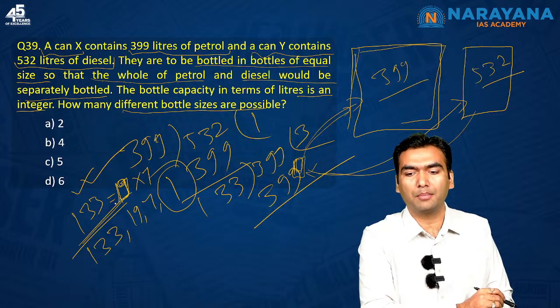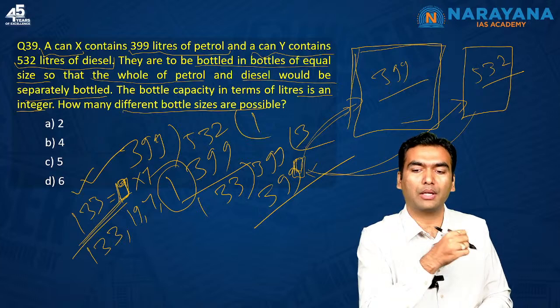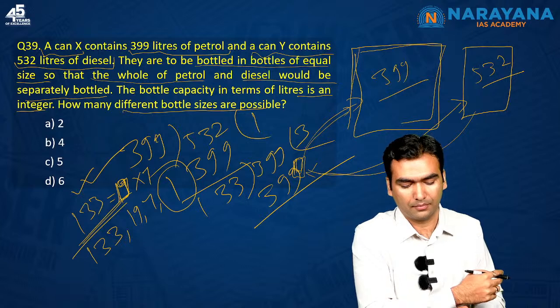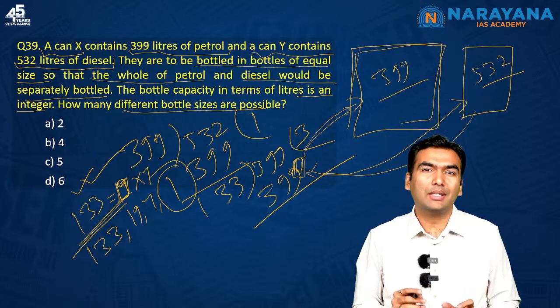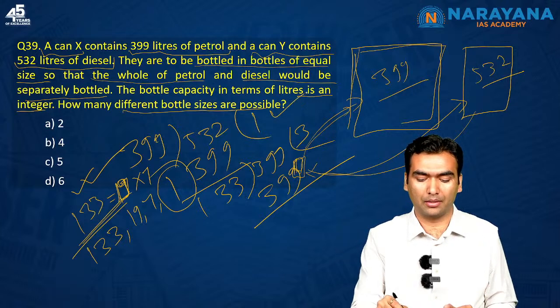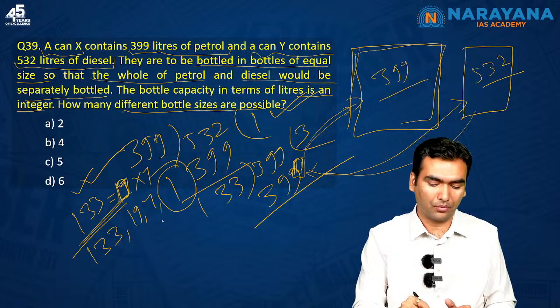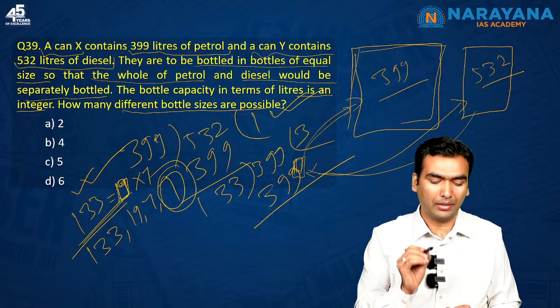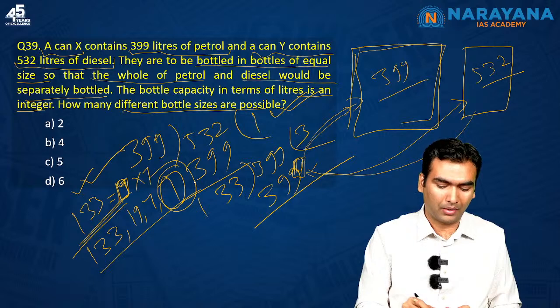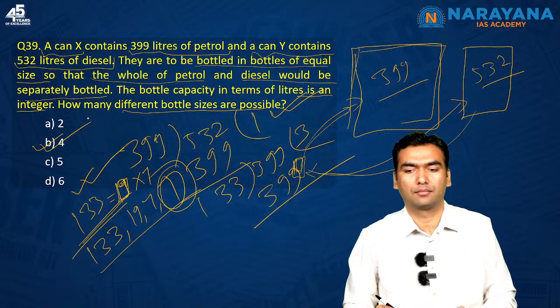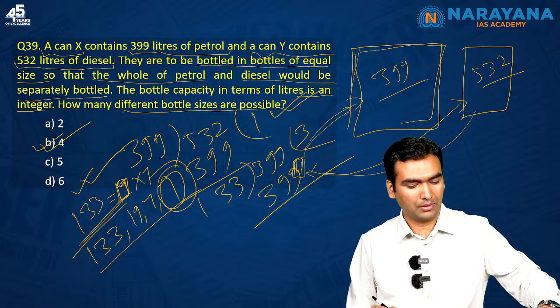Can you tell me why, Manoj? Why you are including 1 here, but in the last question you were not including 1? Because it is saying how many different bottle sizes are possible. So you can also have the bottle size of 1 liter. So that's why here you must include 1, and our answer is 4. Okay, let's move to the next question.